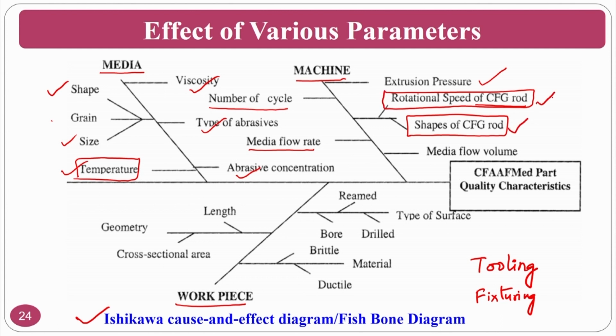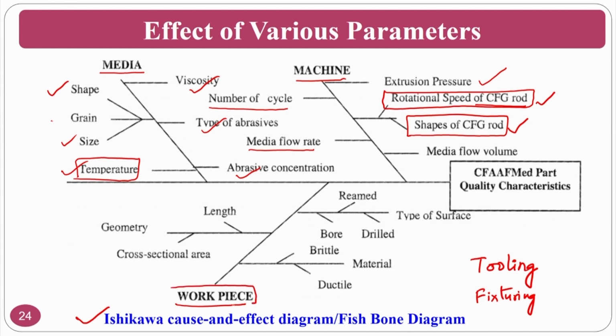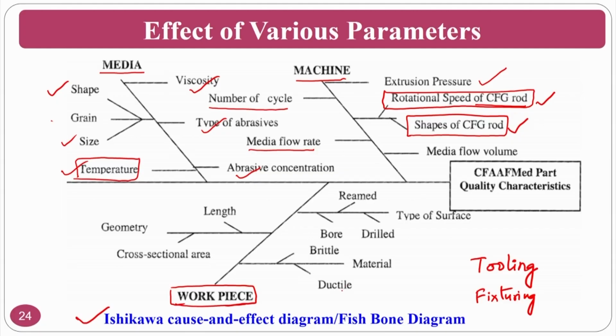This is the only variation that deviates this particular process from the conventional abrasive flow finishing process, because the workpiece and other things are approximately the same. What is the length, geometry, whether it is bored or reamed, drilled or cylindrically ground, whether the material is ductile or brittle, these are constants.